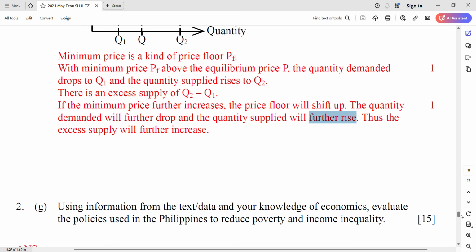Last one is the hard one, 15 marks. Using information from the text or knowledge, evaluate the policy used in the Philippines to reduce poverty and reduce income inequality. This is always discussed before in the previous parts. So do you remember what the government policies are? Tariff on rice, and price floor for bus drivers in rural areas, and reinvestment of the revenue from the tariff